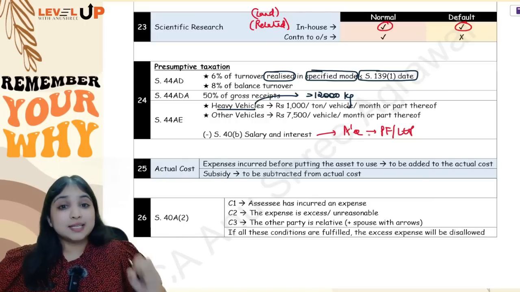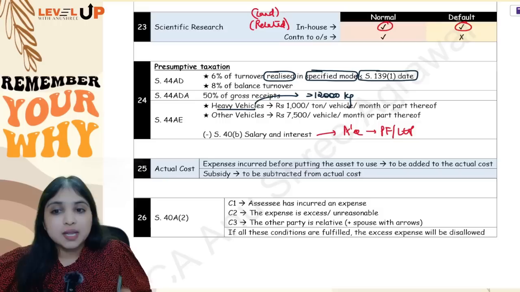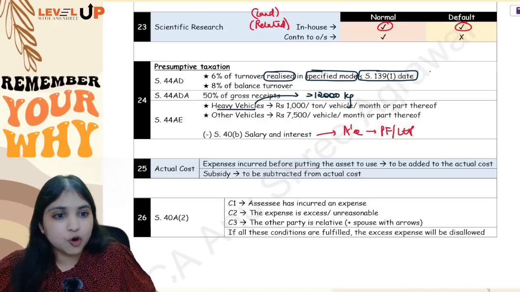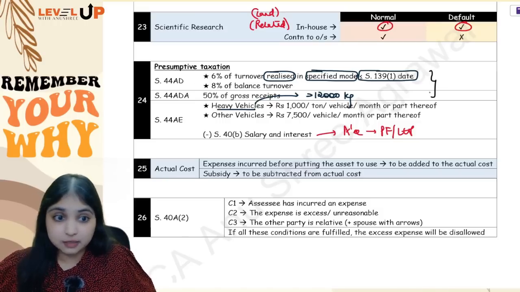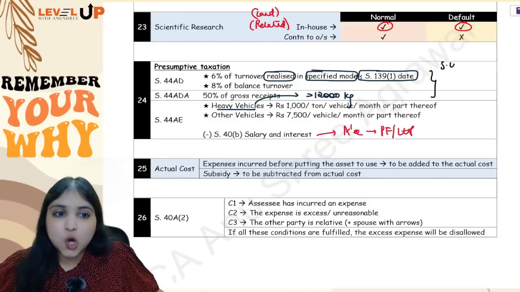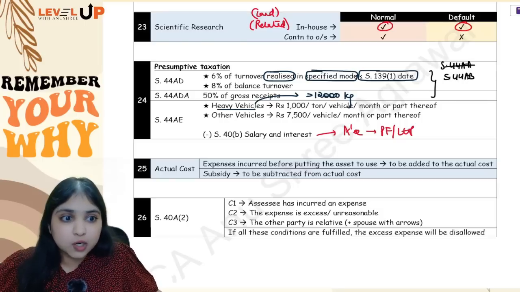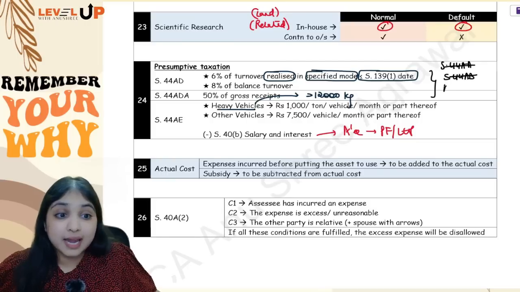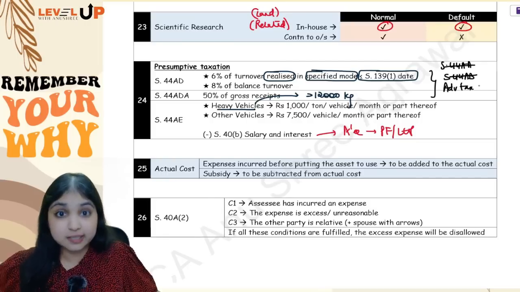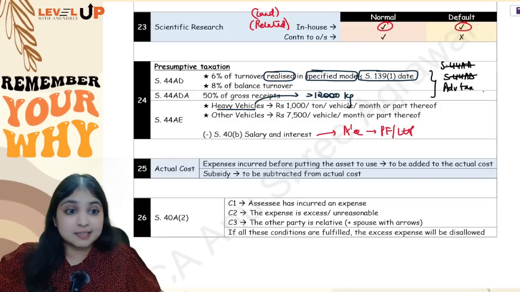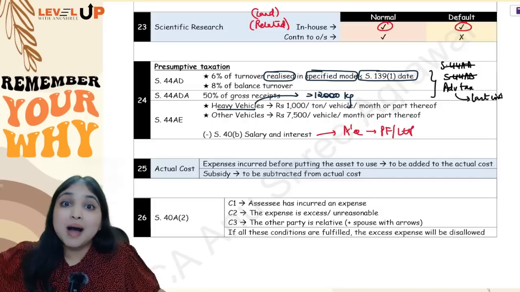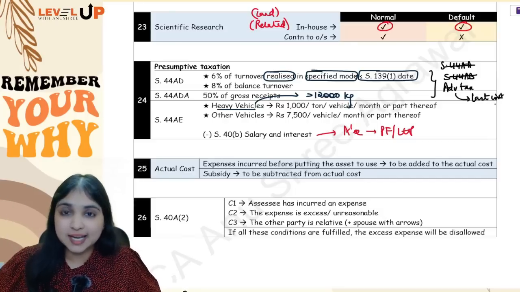Okay guys, now see, there's one more point I want to discuss with you. In section 44AD and 44ADA, if the assessee is following any of these two presumptive taxations, then the assessee need not maintain books of accounts, guys. The assessee need not get books of accounts audited also, and the assessee still has to pay advance tax. Full 100% advance tax the assessee has to pay, but the entire amount has to be paid only in the last installment, the March installment.